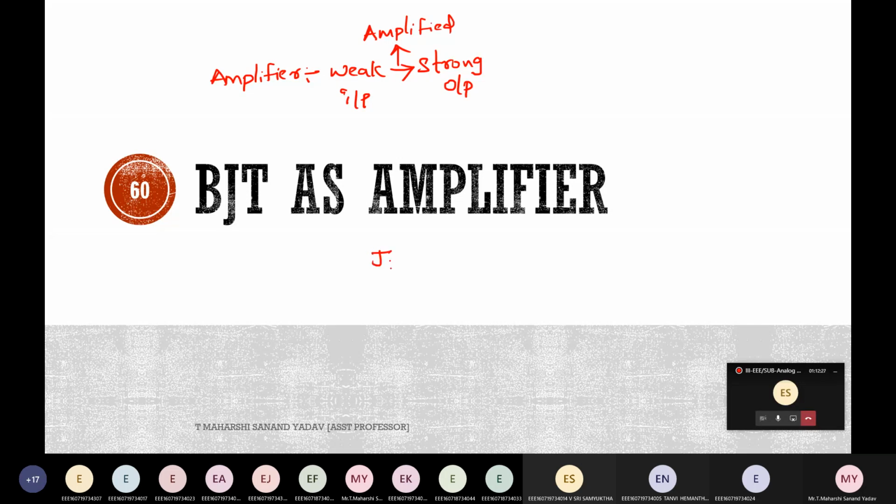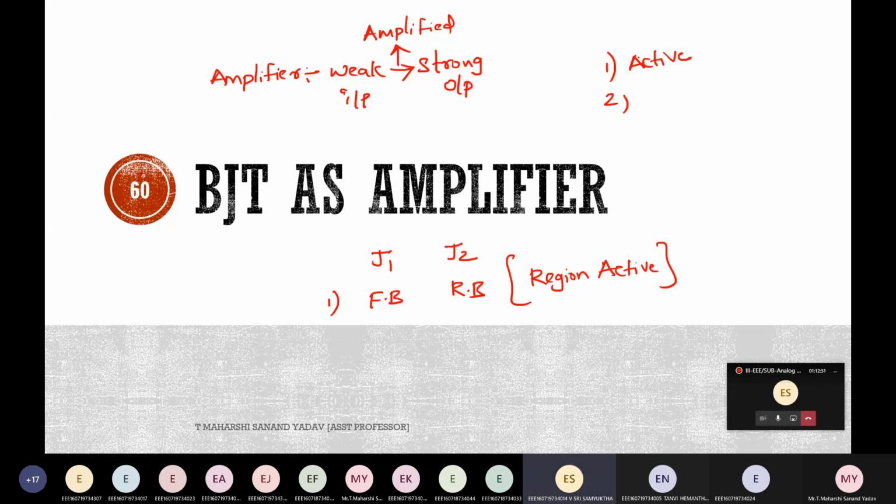And how should I use a transistor as an amplifier? What is the initial condition? J1 should be in forward bias and J2 should be in reverse bias. Okay, and it will operate in which region? Active region. Totally how many regions are there? 4: active, saturation, cutoff, reverse.